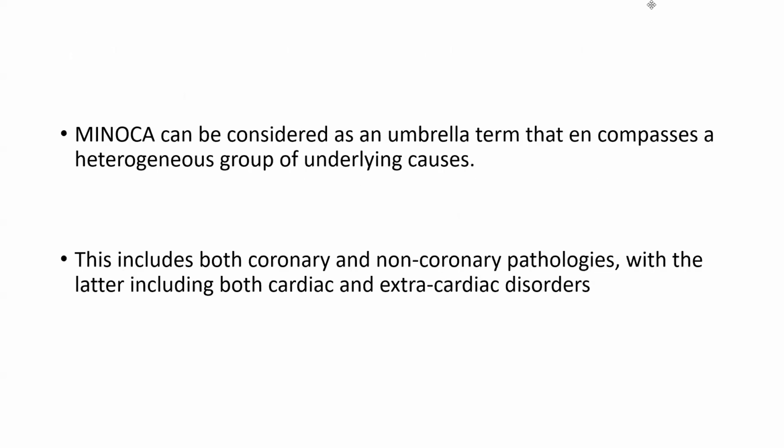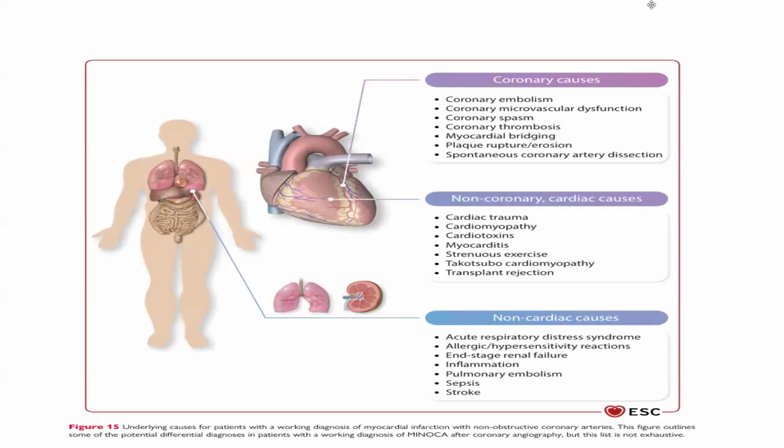MINOCA can be considered an umbrella term that encompasses a heterogeneous group of underlying causes. This includes both coronary and non-coronary pathologies, with the latter including both cardiac and extracardiac disorders. The coronary causes of MINOCA are coronary embolism, coronary microvascular dysfunction, coronary spasm, coronary thrombosis, myocardial bridging, plaque rupture, and spontaneous coronary artery dissection.